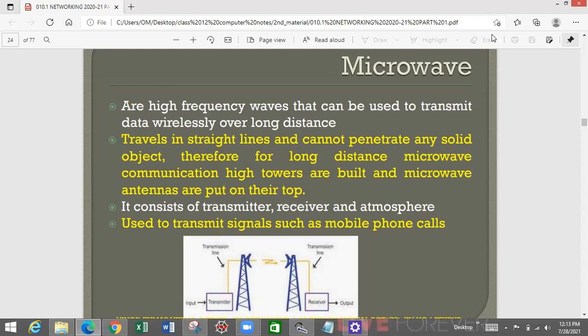So for that reason, we use very high antennas, and those antennas send the data from one place to another. At the same height, you will find the receiving antennas also, or antennas at some distance, which send the data to the next antenna.